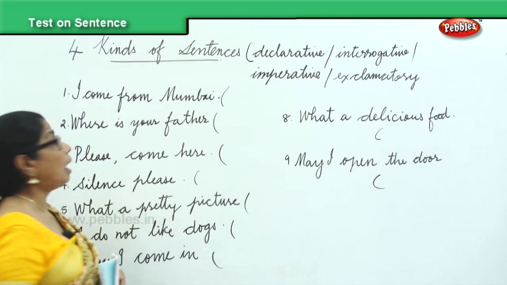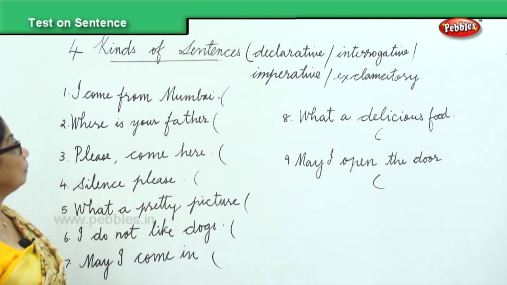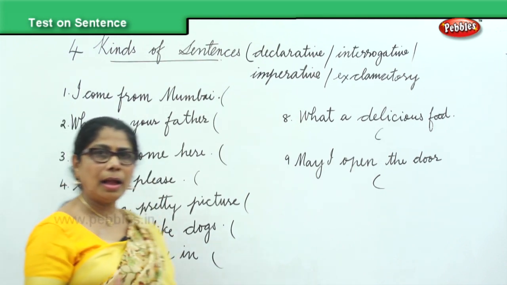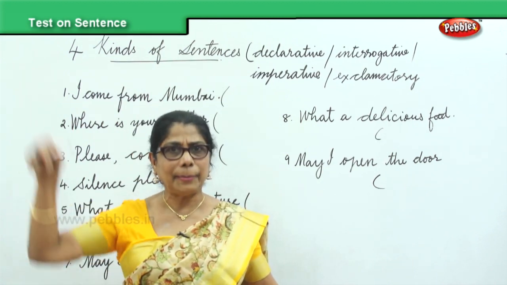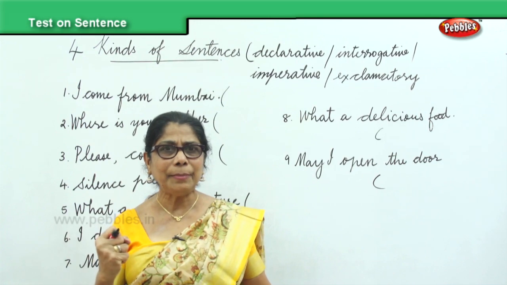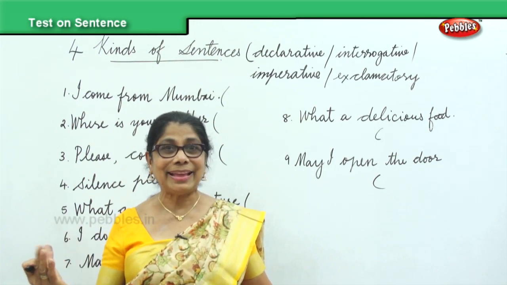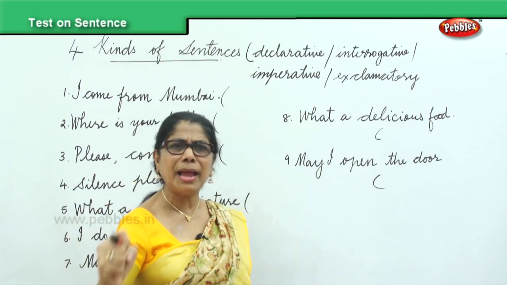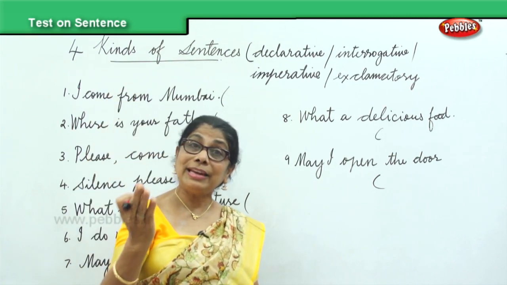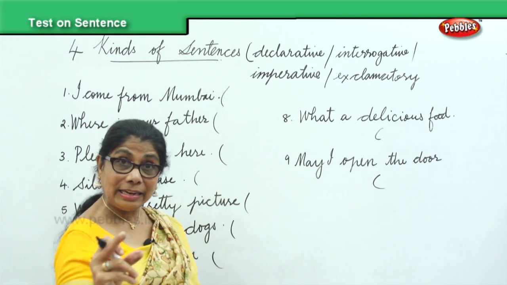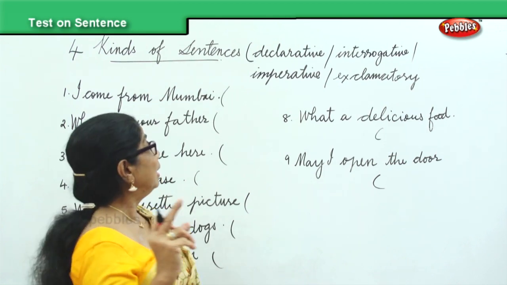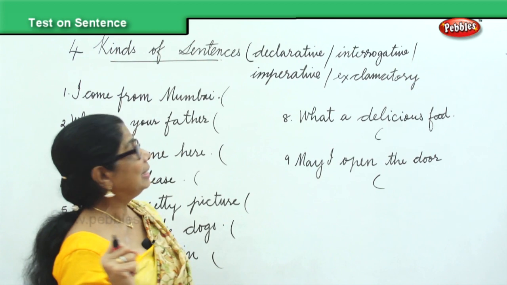Help me. I come from Mumbai. What am I telling? I come from Mumbai. I'm declaring I am from Mumbai. I'm coming from there. I'm affirming I'm coming from Mumbai. I'm asserting myself. So what kind of sentence? When it is affirmative, declarative, and strongly you're telling, you're declaring.